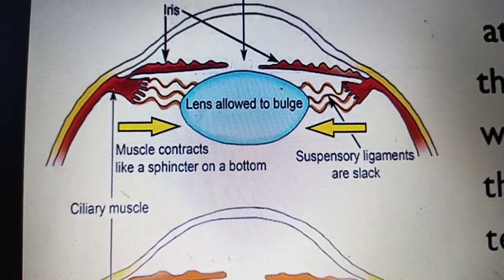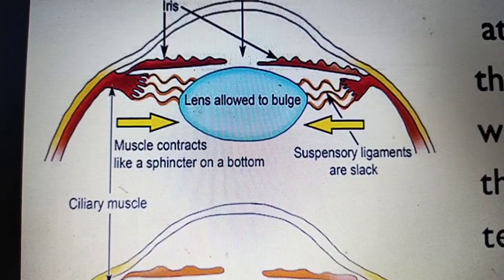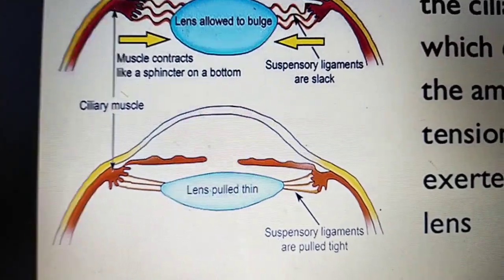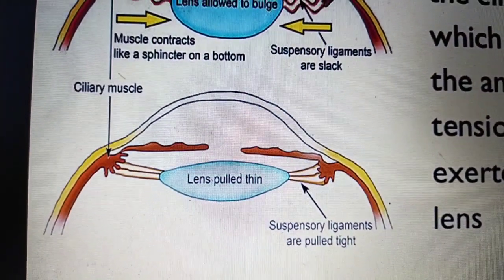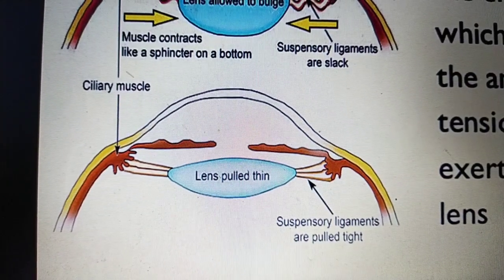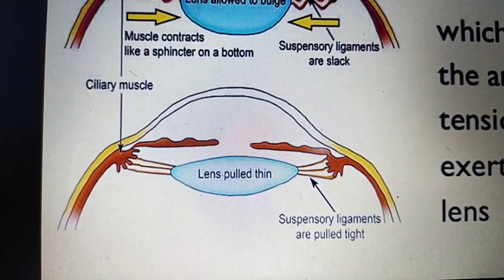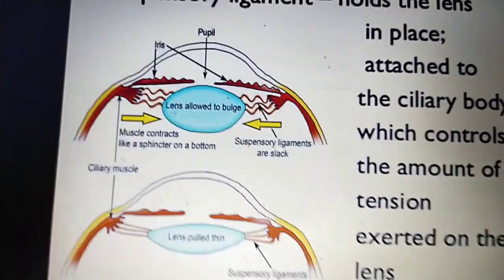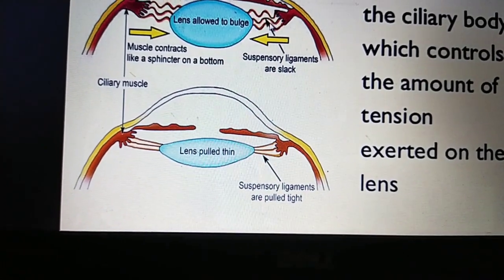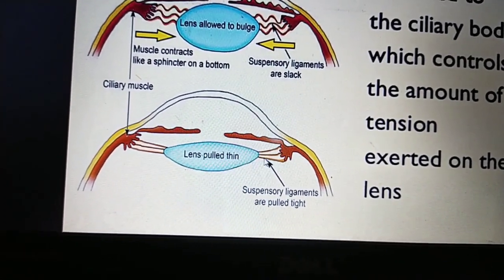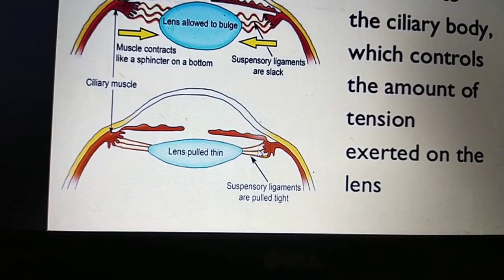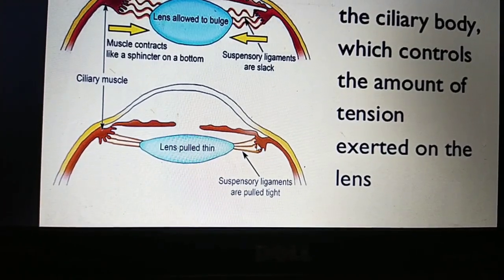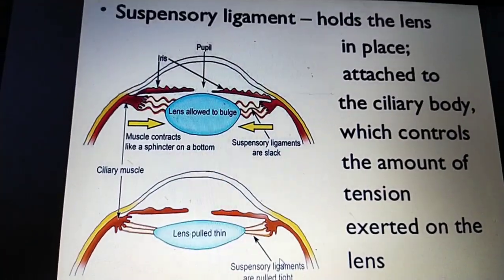When the muscles of the ciliary body contract like a sphincter, like a sphincter on a button, you can see here. When the suspensory ligaments are pulled tight, the lens is pulled thin, and the ciliary muscles will relax. Like that. These are the suspensory ligaments of the eye. They hold the lens in place, and these ligaments are attached to the ciliary body. This is the ciliary body. You can go for the next slide.